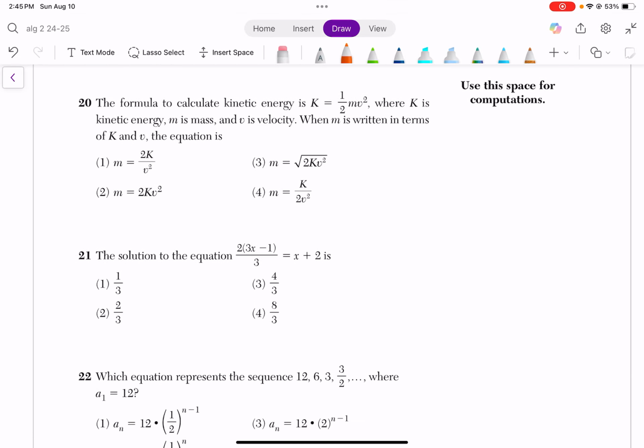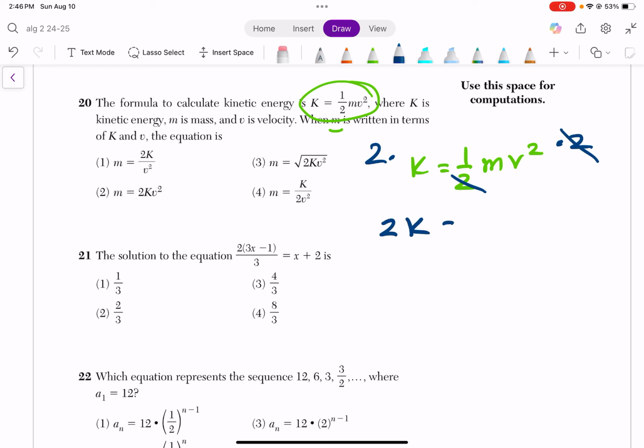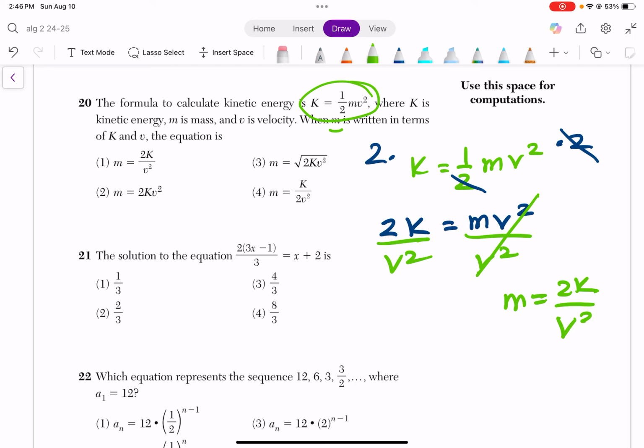For this question, it's giving you an equation and it's saying, what if we get m by itself, okay? So let me rewrite it. What I'm going to first do is get rid of the denominator by multiplying both sides by 2. Because look, these two are going to cancel out. So I'm left with 2k equals mv squared. And then to get rid of the v squared, I divide it. So I'm left with this.